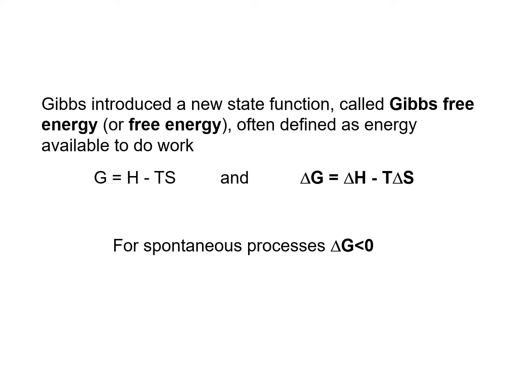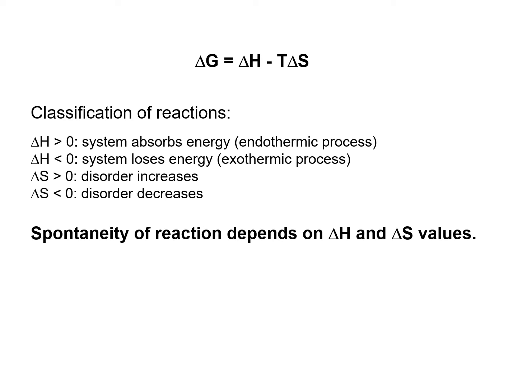Gibbs introduced a new, really important state function called Gibbs free energy, or free energy, often defined as energy available to do work. So the Gibbs energy can be written as G equals H minus TS, and its change, the Gibbs free energy change, is delta G = delta H minus T delta S. And for a spontaneous process, the delta G should be negative. And when you look at the Gibbs free energy here, the product of T and delta S, the entropy change, has to be larger than delta H, or the enthalpy change.